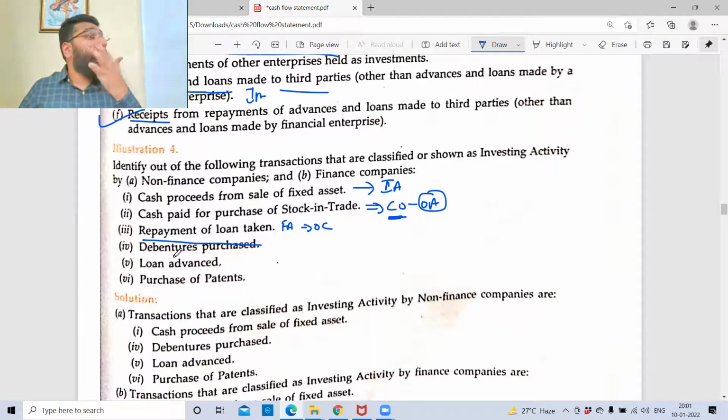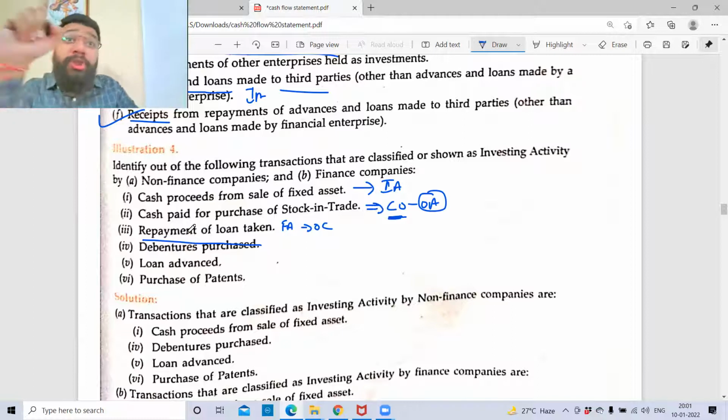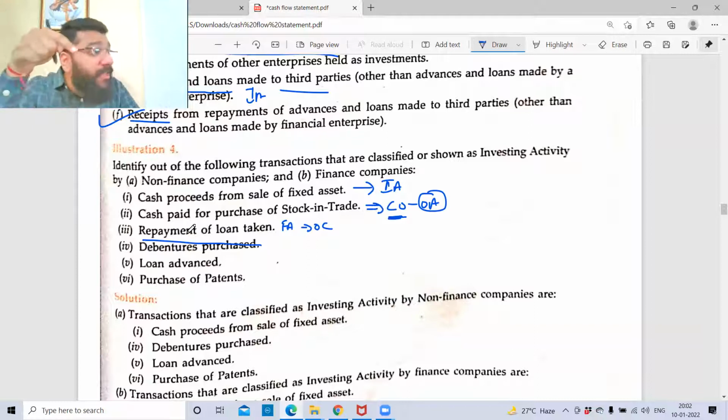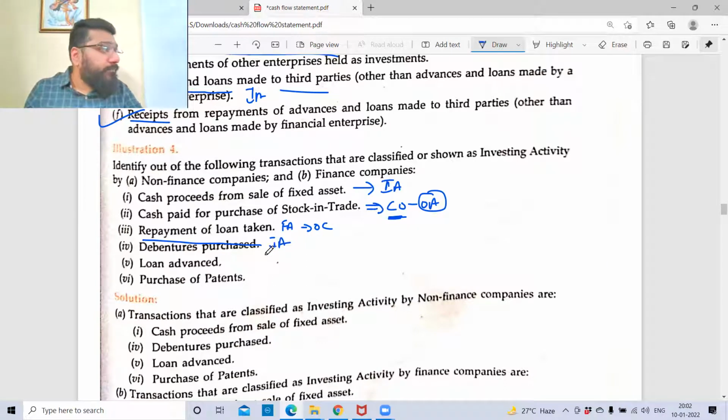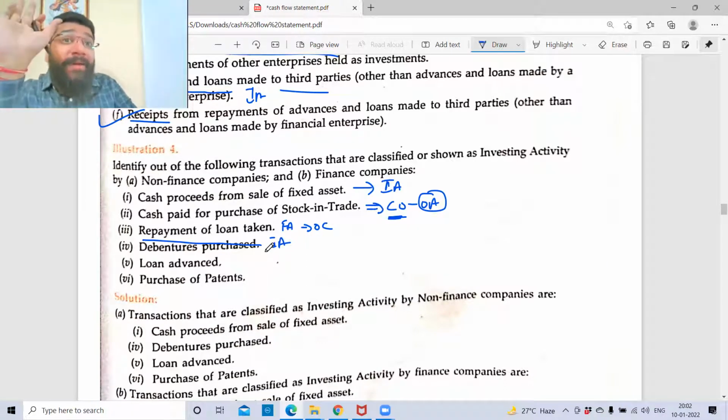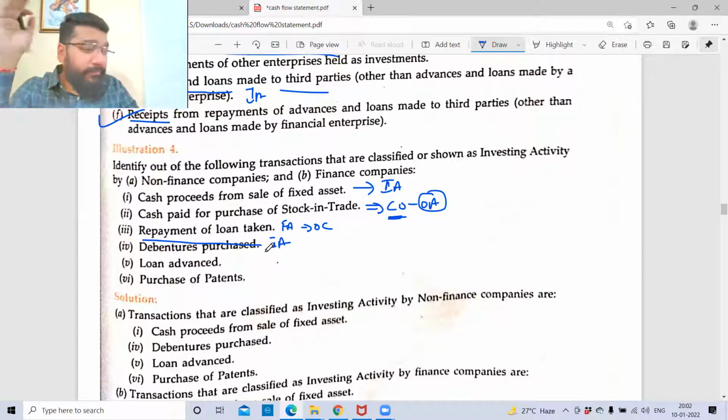Debenture purchase: investment activity. Debenture purchase, you have not issued it. Debenture issued is raising funds. Debenture purchase is you invested it. So investment activity. Clear? Guys, just one word can make a difference. Debenture issued, debenture purchase: the words issued and purchase make a huge difference. If you're not clear with this, you'll not be able to differentiate it. If your differentiation goes wrong, your entire cash flow sum will go wrong.